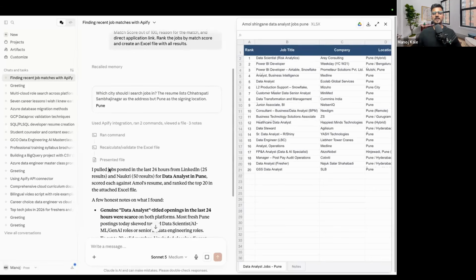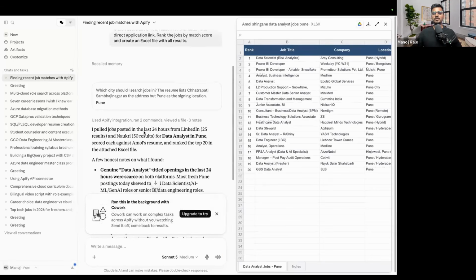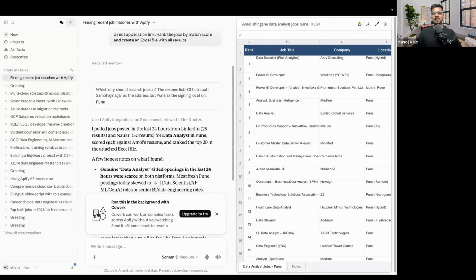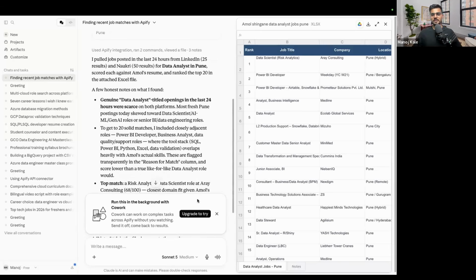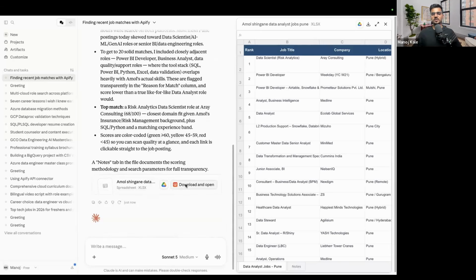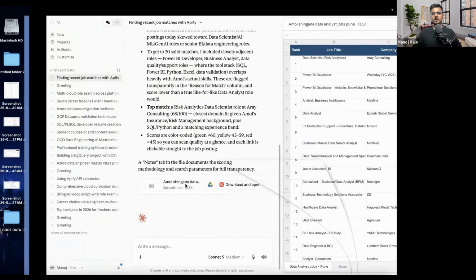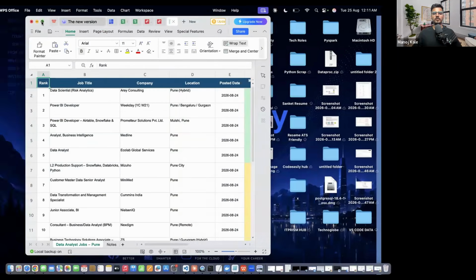Okay, so it is saying I pulled the jobs posted in the last 24 hours from LinkedIn and Naukri for data analyst, scored each against the Amol resume and ranked the top 20 jobs. Attached. So just go here and download the file. Okay, I just downloaded this file. I am just showing you the file.